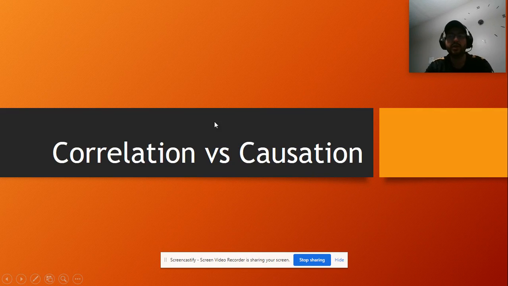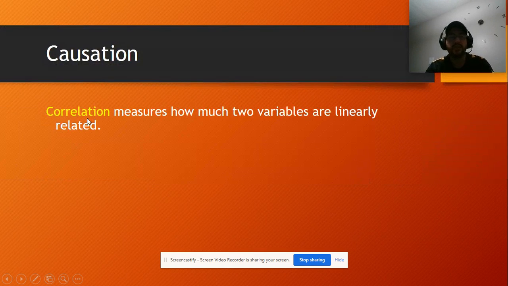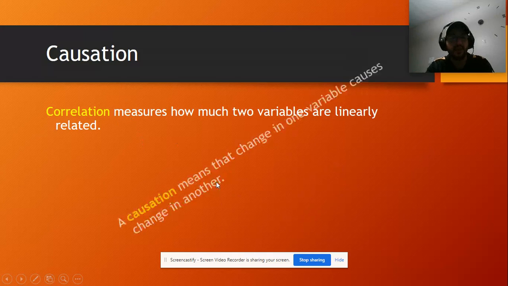Okay, today we're gonna learn about the difference between correlation and causation. Correlation is just the measurement of how much two variables are linearly related. So it's just like how we can graph two different things, or two variables, or relate two things.